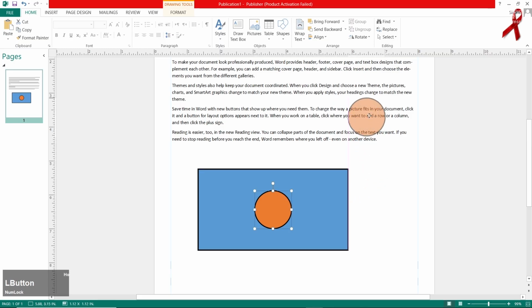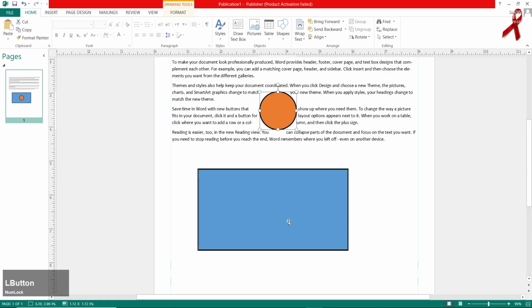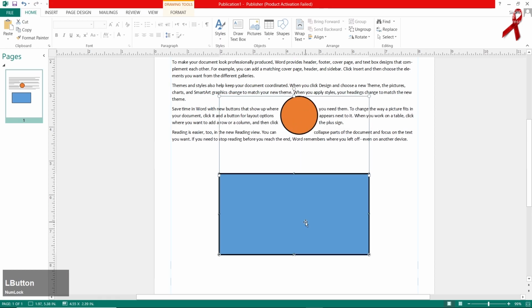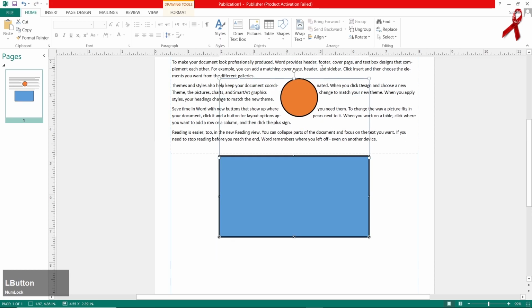Let me move that towards that place. Select that, and select the second one also. Hold the shift button and select the second one. Click on group. Now you must observe that I have grouped the shapes. Go for the ungroup option in order to ungroup that. Now you must be observing that we have ungrouped that.